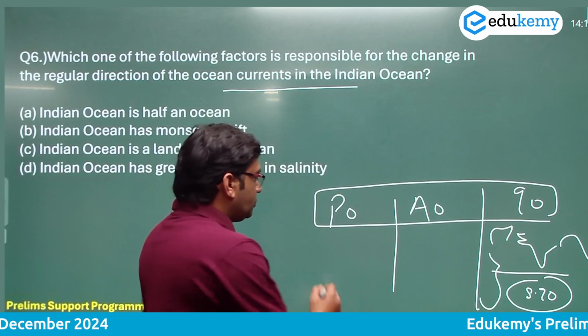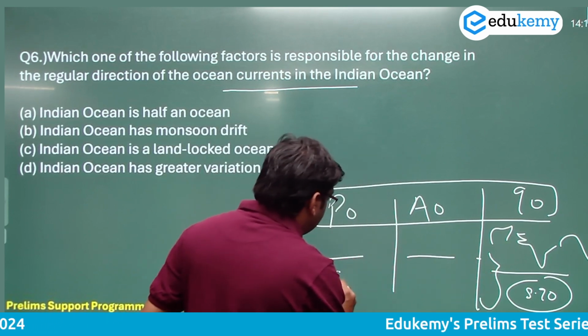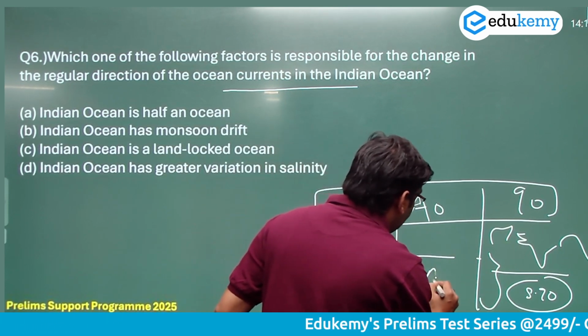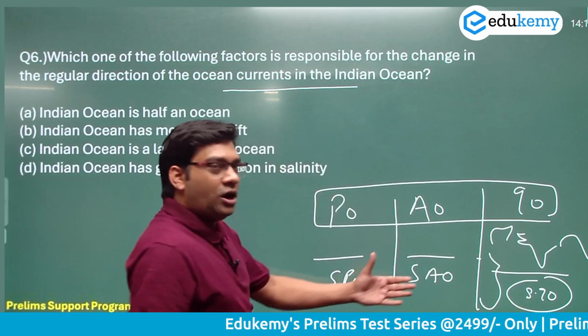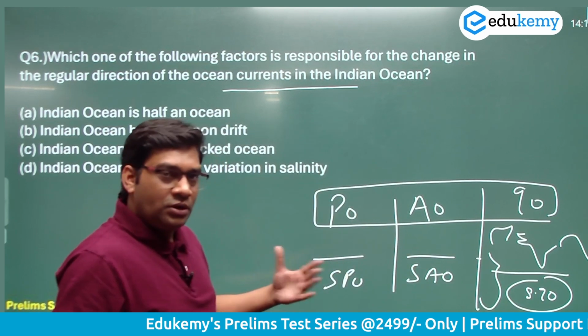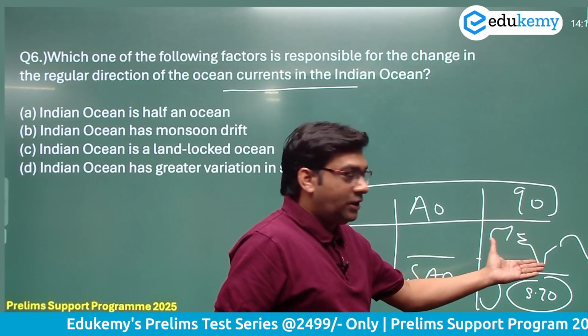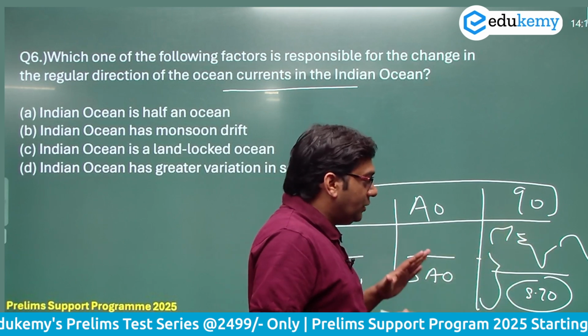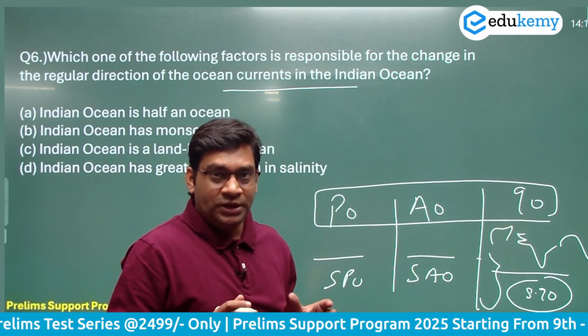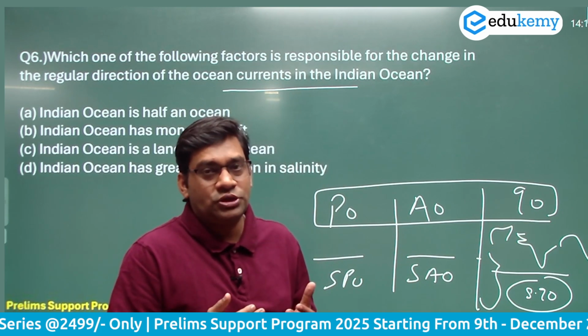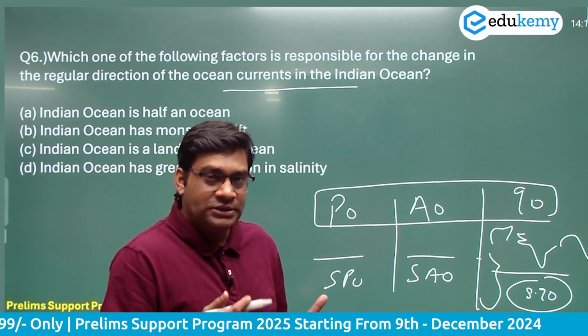Okay, so you see the southern part of the Southern Pacific Ocean, Southern Atlantic Ocean, and Southern Indian Ocean. All three have the same phenomena. But in the northern part, because of the presence of land, the ocean current is not able to move freely. It completely depends on the monsoon. Monsoon is the more dominant wind in India, the Indian subcontinent.